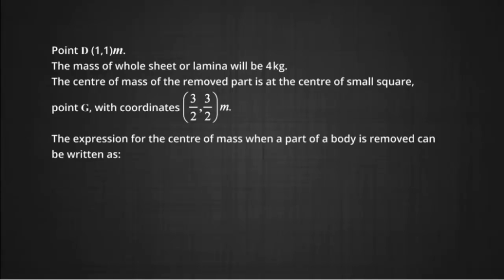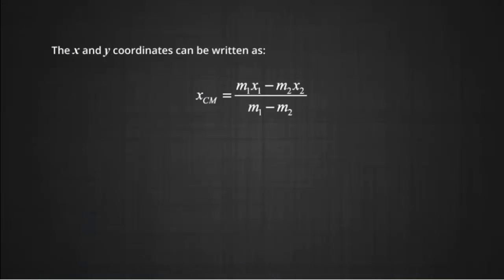The expression for the center of mass when a part of a body is removed can be written as R_CM = (M1 R1 − M2 R2)/(M1 − M2). Here R1 is the position vector of the whole body when considered, while R2 is the position vector of the center of mass of the part of the body which has been removed. The x and y coordinates can be written as x_CM = (m1 x1 − m2 x2)/(m1 − m2), y_CM = (m1 y1 − m2 y2)/(m1 − m2).